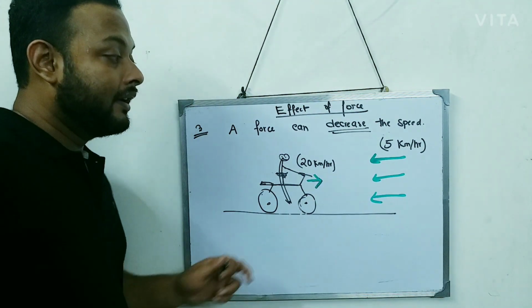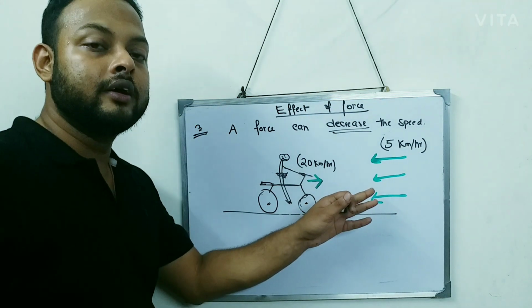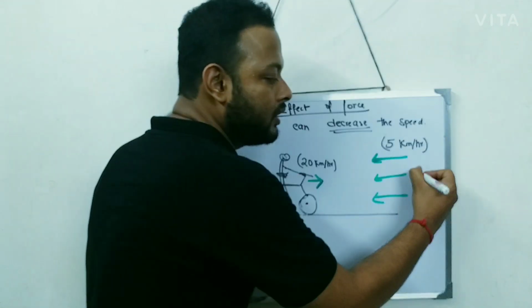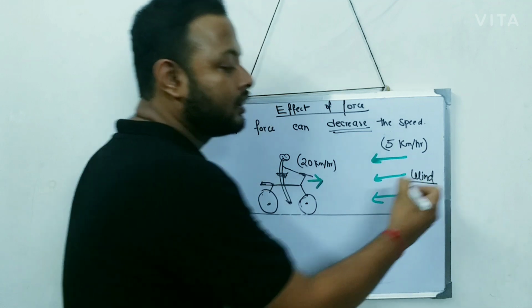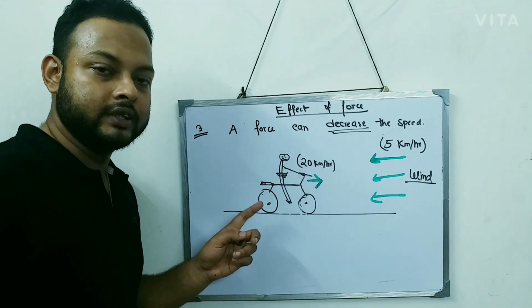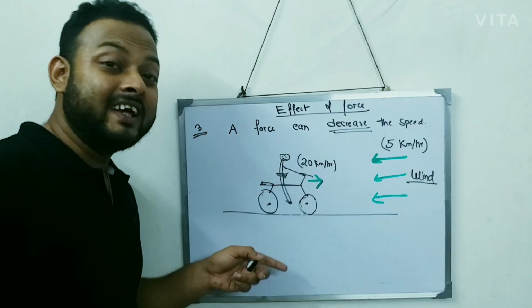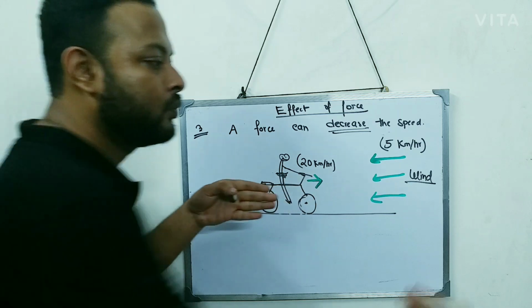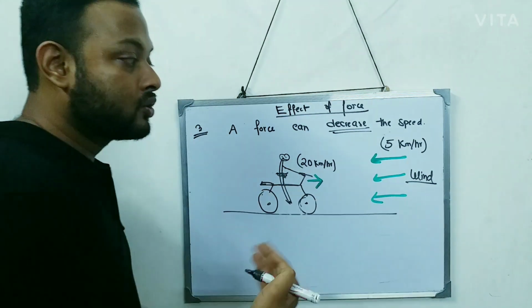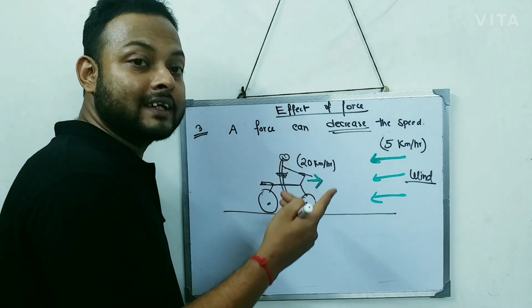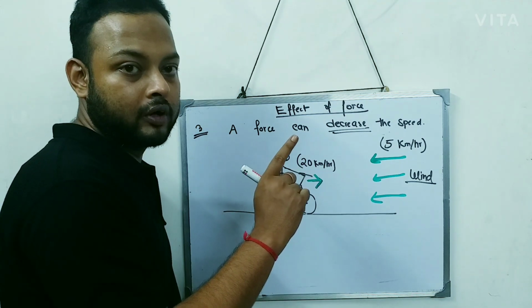Now what happens? The wind is applying force. This is the wind. The wind will apply force to this body which is in motion, but in the opposite direction. My motion is like this and the wind is hitting the boy like this. So the wind is applying force in the direction opposite to the motion of the body.